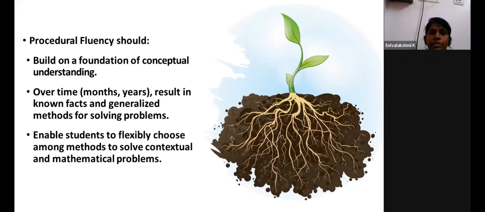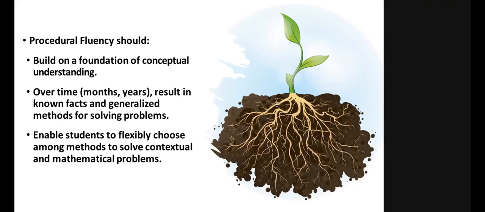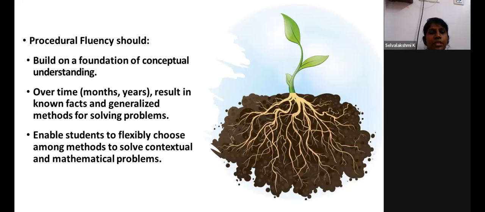So that will turn into a generalized method for solving any problem. We need not even use the formula. Once you understand the problem, once the concept is clear, you can generalize a way of solving it.